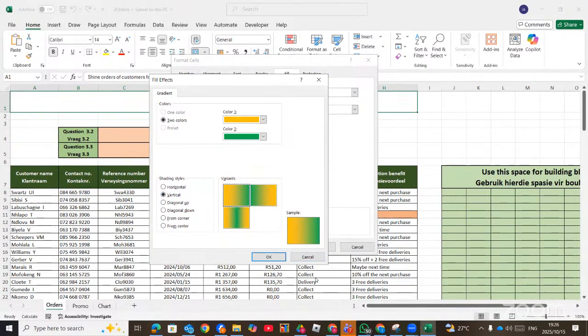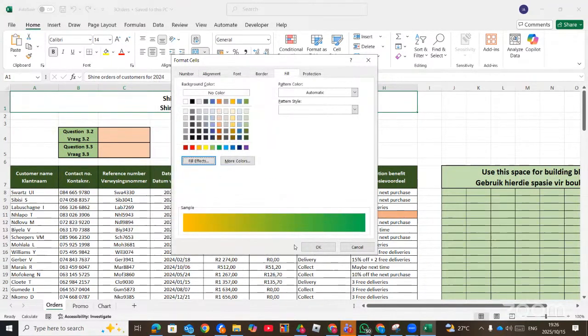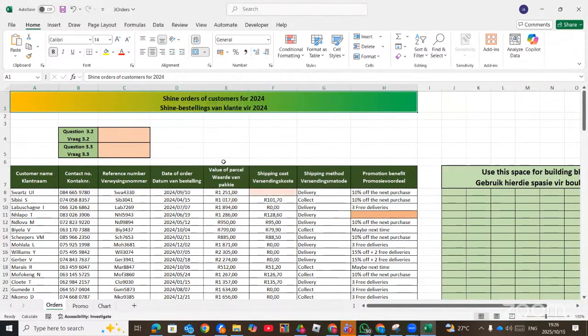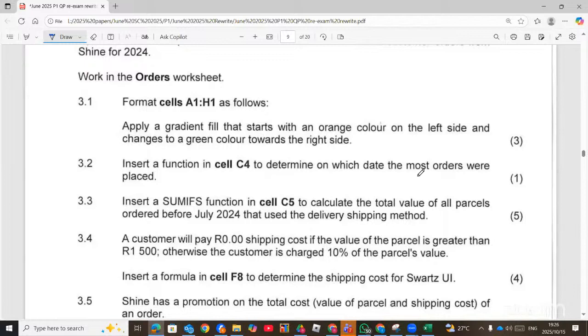With this one, and then you click OK. So this should be the right one that you must choose. Then the next question: insert a function to determine which date the most orders were placed. So which date has more orders?